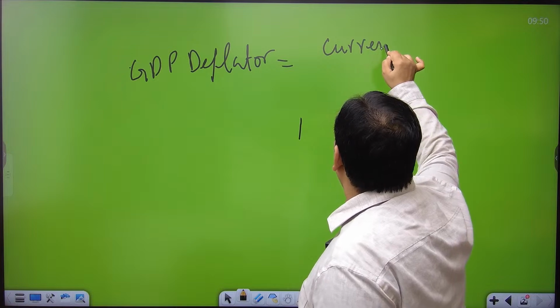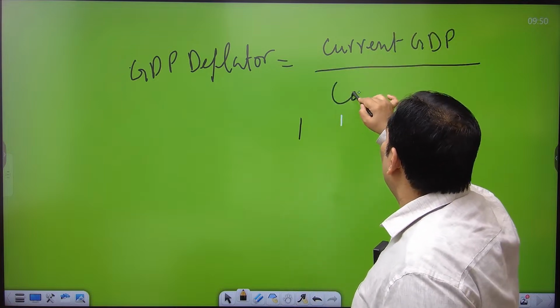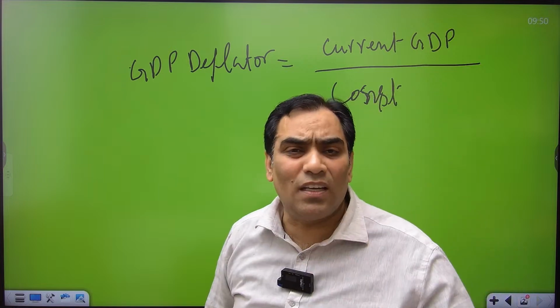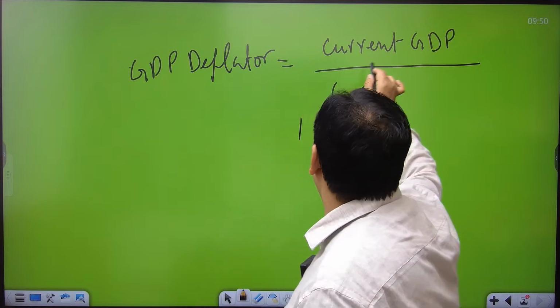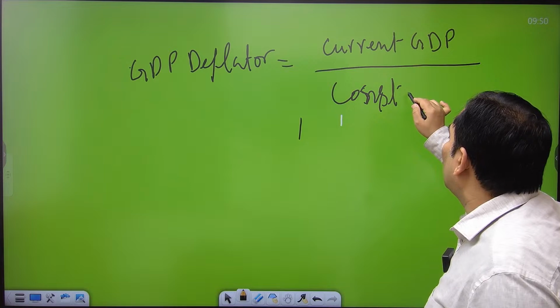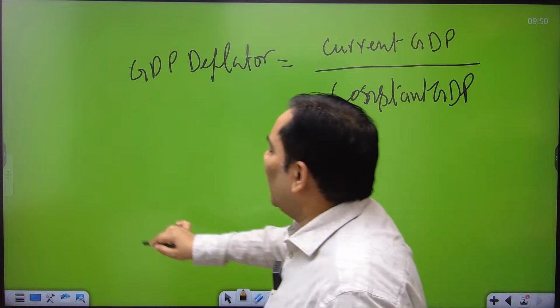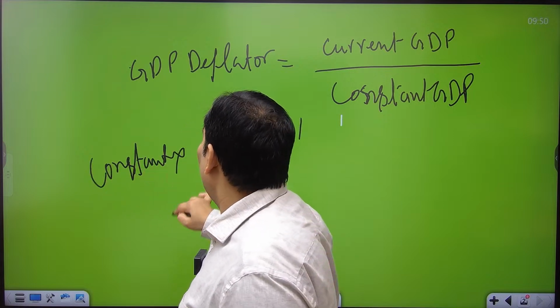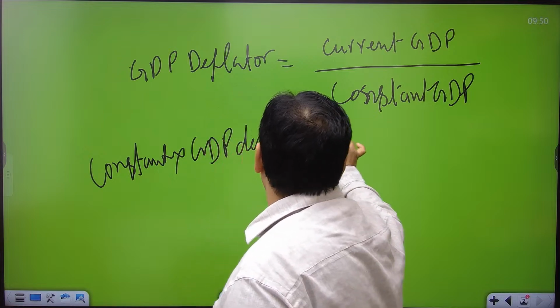Be very clear: current GDP with constant GDP. It is not the ratio of constant GDP with current GDP. GDP deflator is current GDP upon constant GDP. When constant GDP is multiplied with the GDP deflator, it gives the value of current GDP.